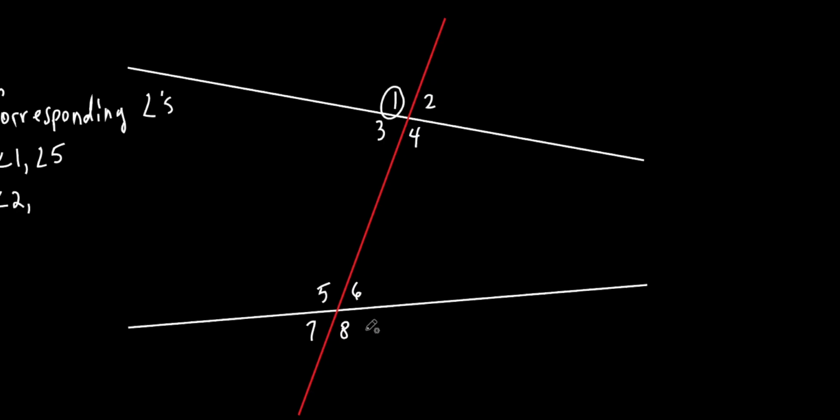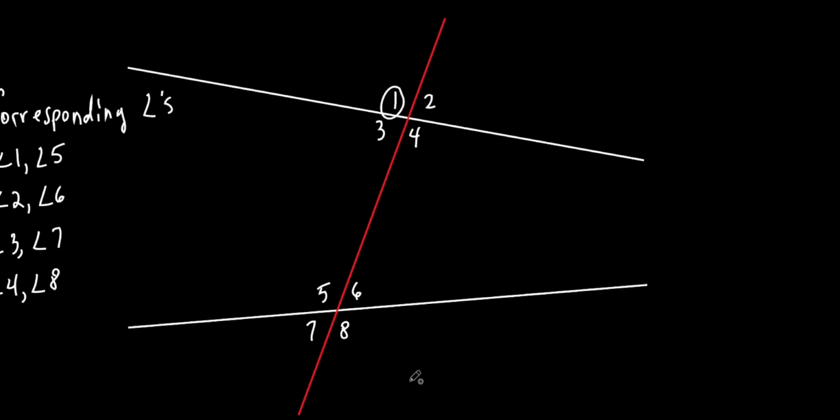Which is the top right down here? Angle 6, good. Okay, let's do angle 3. Angle 3 goes with what? Look, 3 is in the bottom left. Which one's the bottom left over here? The 7. So the 3 and the 7 go together. You see that? There's a relationship between them, okay? They correspond to each other. And I got one more, what's that? Angle 4 and angle 8 go together.